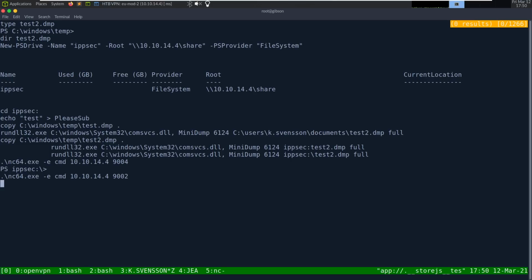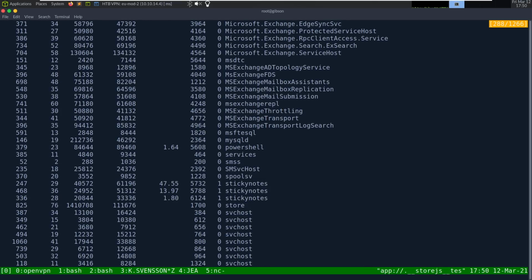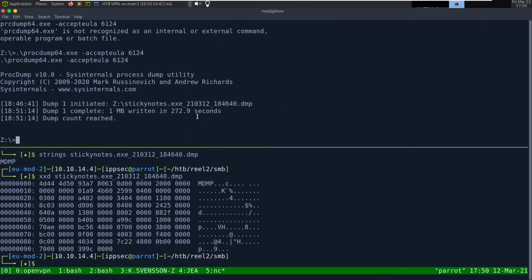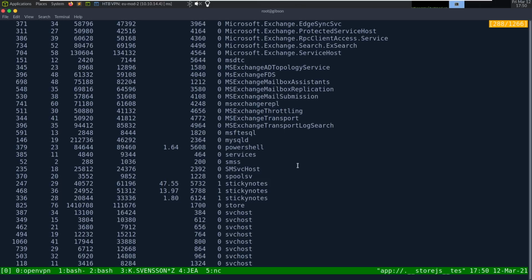Get process. Do we have it here still? Here we go. Sticky notes. So we were looking at, what process did we dump? 6124, please. Where is it? Yeah, 6124. So we may want to dump, instead of 6124, 5788.